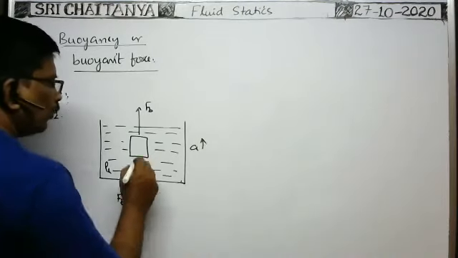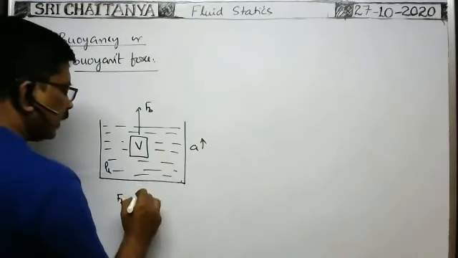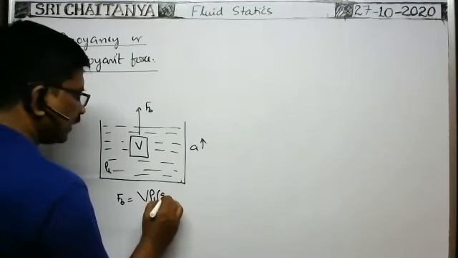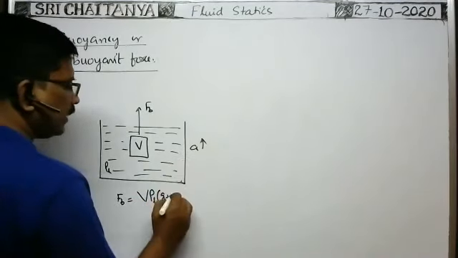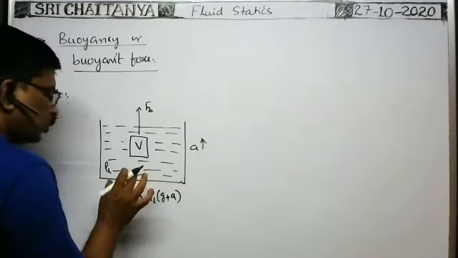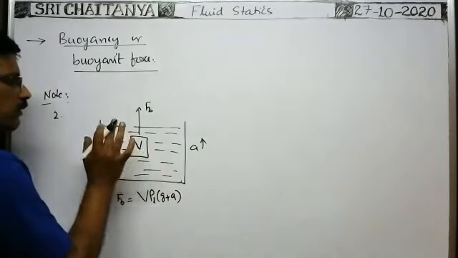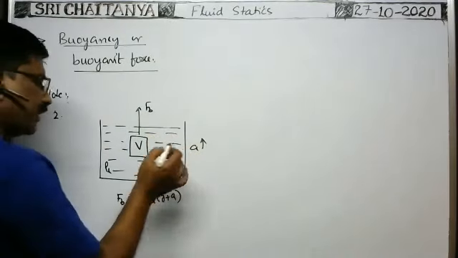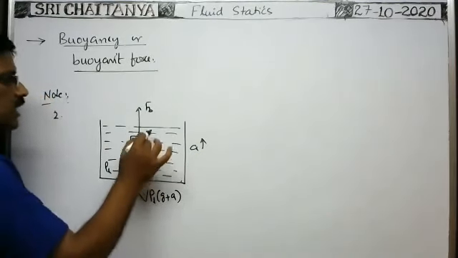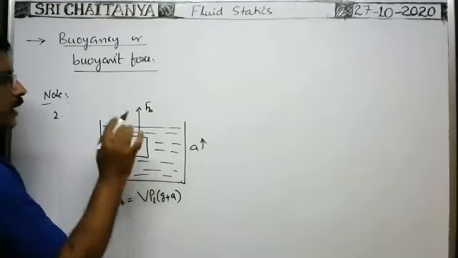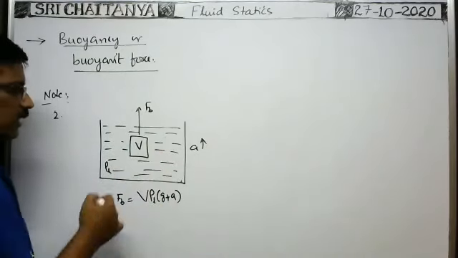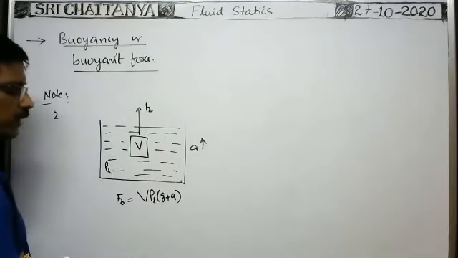Here, if the volume of the body is V, then the volume of liquid displaced is V, into density of liquid into g plus a. As it is moving upwards, it is g plus a. It is the effective weight of the liquid displaced by the body when it is fully submerged. If it is partially submerged, the formula is the same, but V is the volume of the body submerged when the body is floating over the surface of the liquid, into g plus a. It is the effective weight.